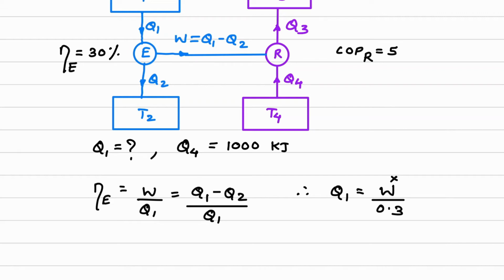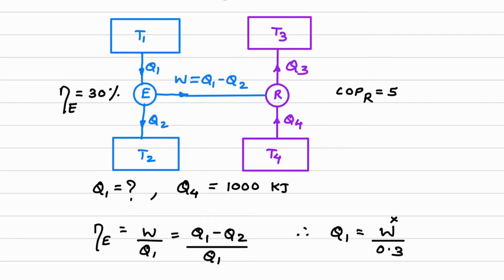Now in order to calculate this W value, certain other values have been given. What is given? Q4. So now we will consider the refrigerator where W is there, Q3 is there, and Q4 is there, and COP of refrigerator is given. So we will use that equation and try to find W. Then substitute that W value over here to get Q1.